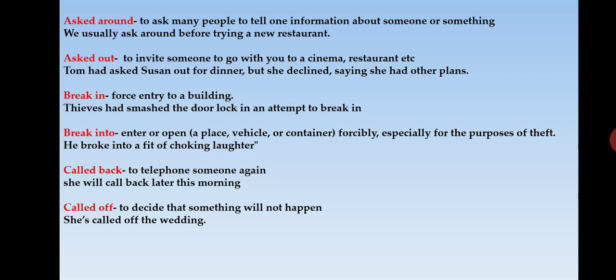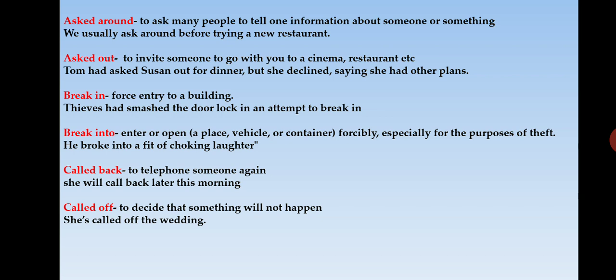Robbers break into your building, enter or open a place or vehicle or container forcibly, especially for the purpose of theft. Then sometimes you use this phrasal verb to say that you broke into laughter. Okay, so you had a good laugh, you laughed aloud. To say that also you use the phrasal verb break into. So here the example is: he broke into a fit of choking laughter. That means that he had a very good laughter.